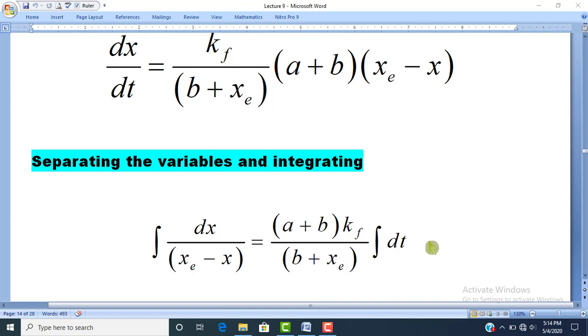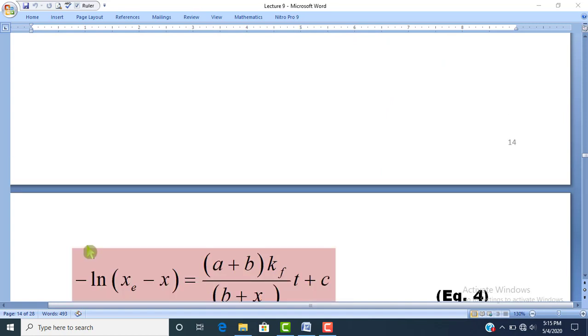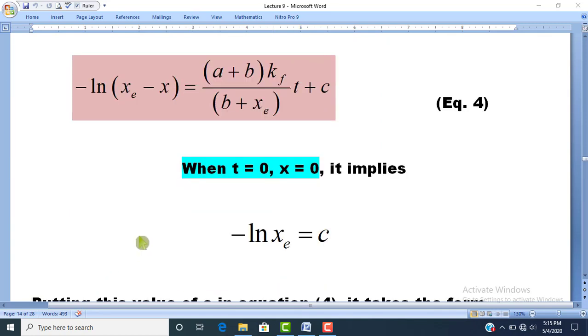According to rules of integration, this left hand side will be written as negative log natural into xe minus x is equal to a plus b into kf divided by b plus xe into t plus c.